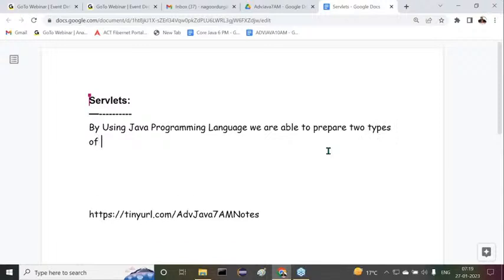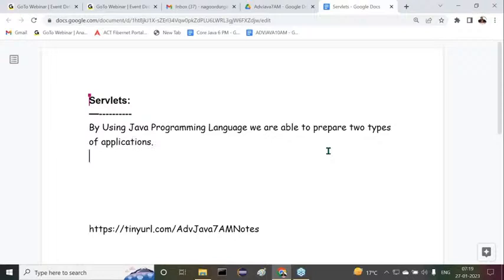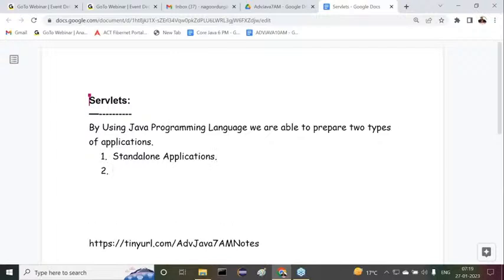What are the two types of applications we are able to prepare here? The first one is standalone applications, and the second one is enterprise applications. These enterprise applications, in general, we may also call distributed applications.